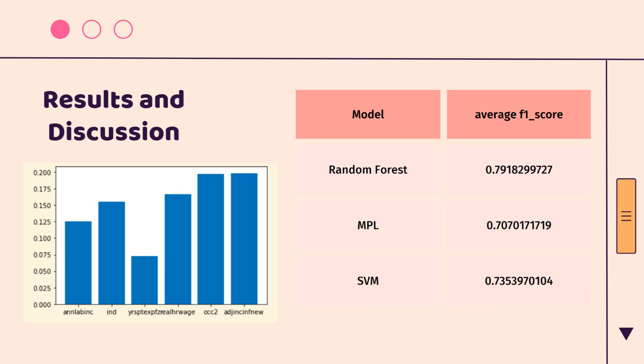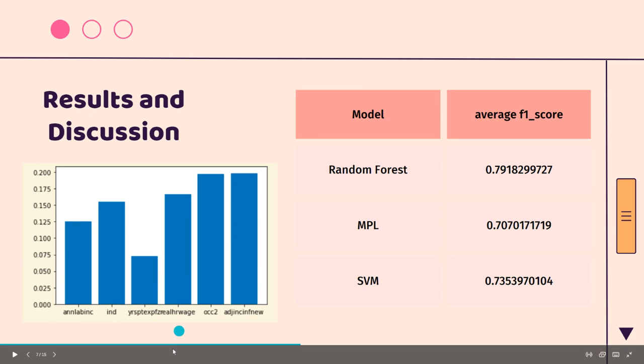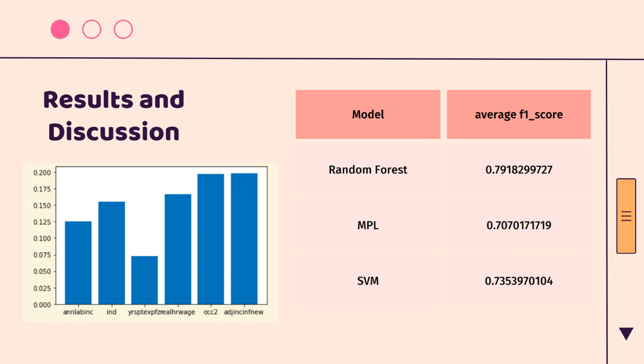A second possibility could be poor tuning of our hyperparameters. This can result in significantly worse performance, and it is possible that had we been able to successfully tune the parameters to their ideal position, we would have been able to achieve significantly higher results from our multi-layer perceptron. The bar plot that you see on the screen illustrates the most important features in determining the classification output in our random forest model. As can be noted, the adjusted labor income and occupation can be categorized as more relevant features compared to the annual labor income and years of experience.